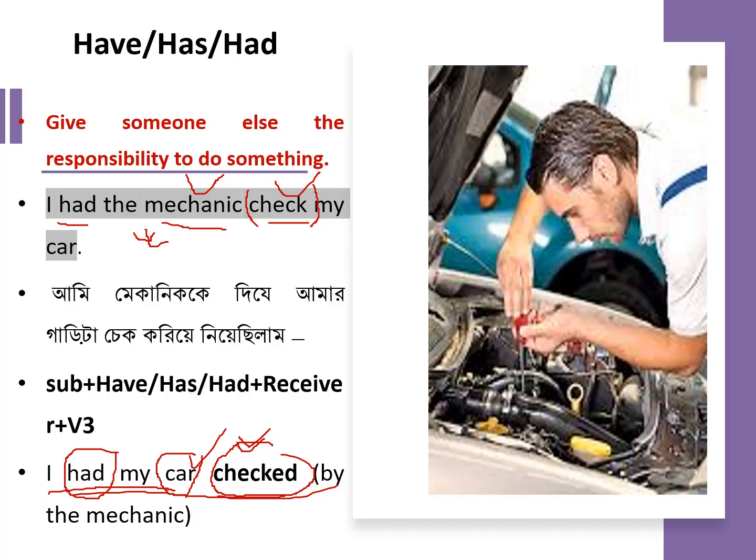So there is a theory that if you get the receiver after causative verbs, I mean get, have, help, make, let, if you find the receiver, meaning car, it is not the doer. Then after the receiver, if a second verb comes, you have to change the second verb into the past participle form.